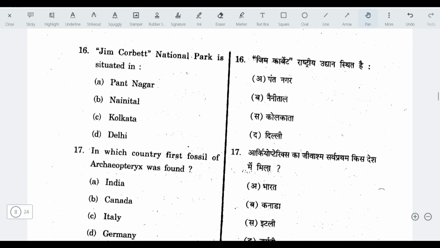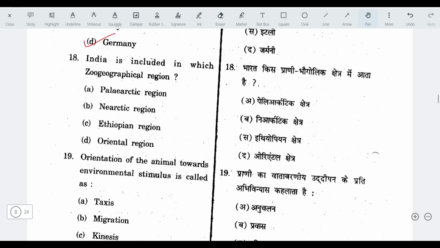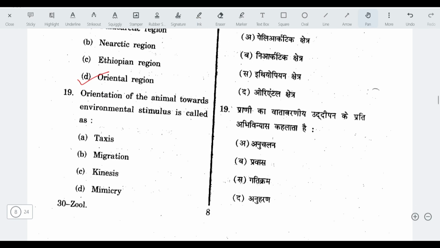Next question. Jim Corbett National Park is situated in. The answer is Nainital in Uttarakhand. And it is one of the oldest national parks in India. In which country was the first fossil of Archaeopteryx found? The answer is Germany. India is included in which geographical region? The answer is Oriental region. India is part of the Oriental geographical region, which includes part of Asia, and it is known for its diverse fauna.